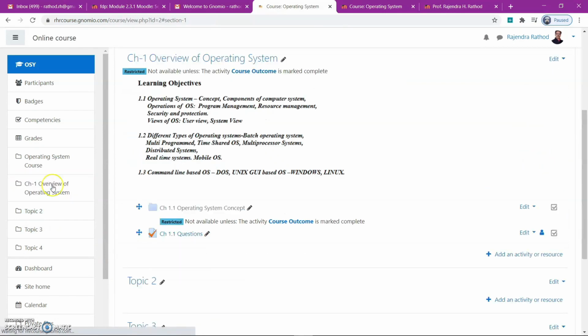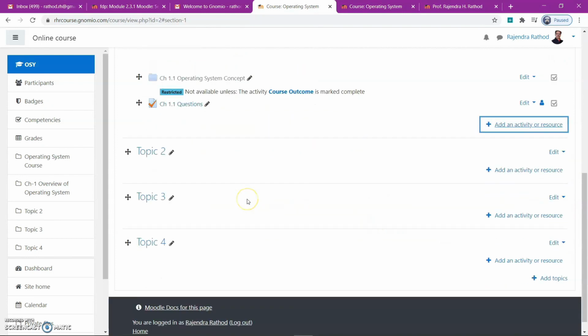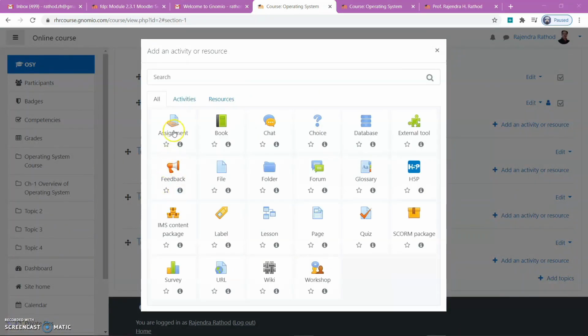Go again to the same point, that is chapter 1.1. I will add one other activity. We will choose assignment here.